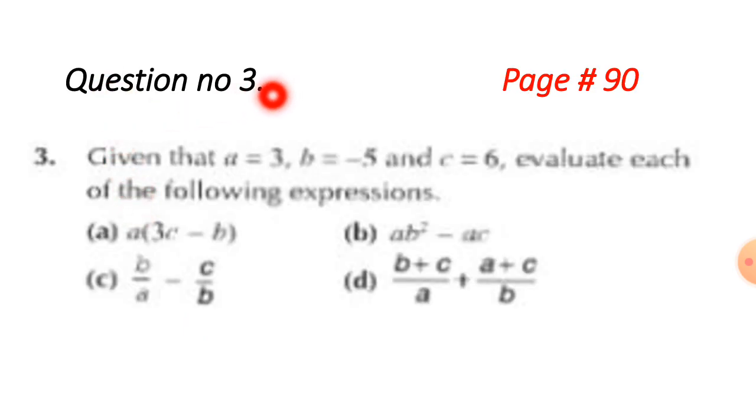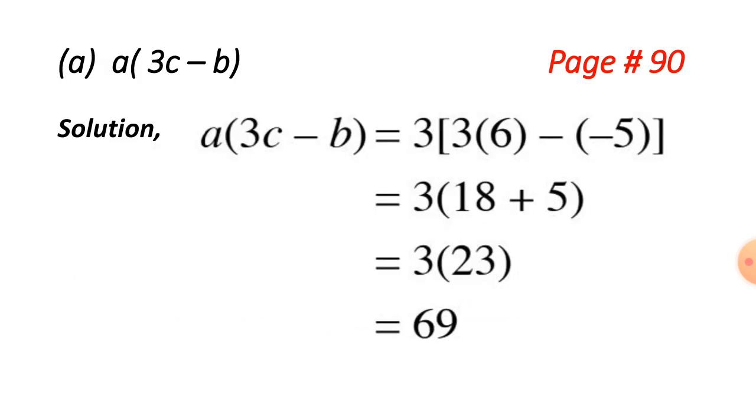Question number 3 is here. It is also on page number 90. Given that a is equal to 3, b is equal to -5 and c is equal to 6, evaluate each of the following expressions. A part, B part, C and D are there. We are going to solve the A part: a(3c minus b).